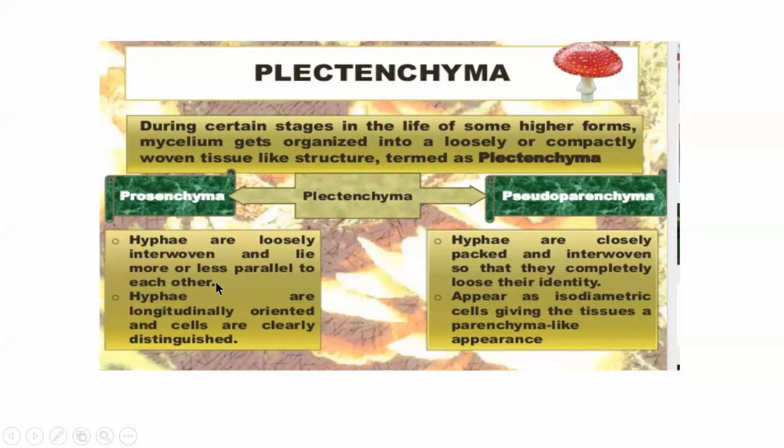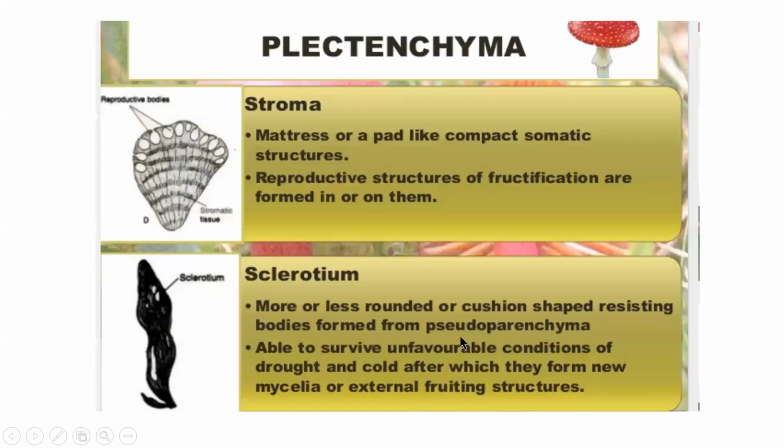They lie more or less parallel to each other, and they are longitudinally oriented. Cells are clearly distinguished. They don't lose their identity. Whereas in pseudoparenchyma, hyphae are closely packed and interwoven. They completely lose their identity, so they appear like parenchyma cells. That is why they are called pseudoparenchyma.